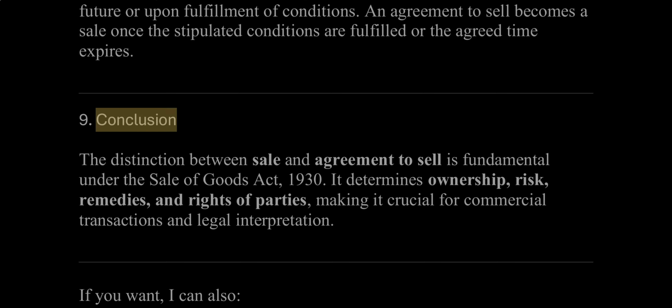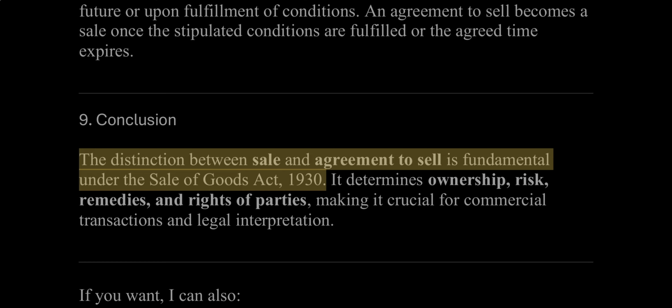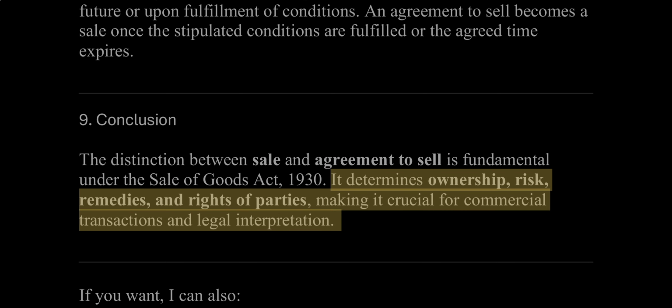9. Conclusion. The distinction between sale and agreement to sell is fundamental under the Sale of Goods Act, 1930. It determines ownership, risk, remedies, and rights of parties, making it crucial for commercial transactions and legal interpretation.